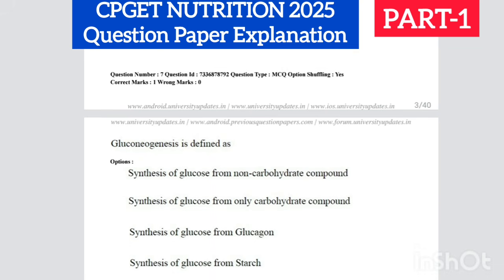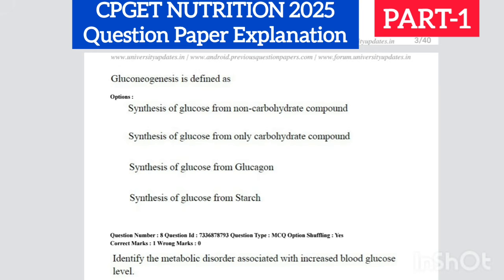Next question, gluconeogenesis is defined as dash. Just try to break down the word and answer the question. Genesis means synthesis. Gluco means glucose and neo means new.